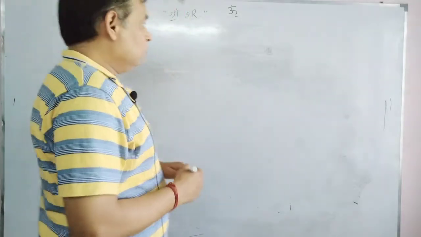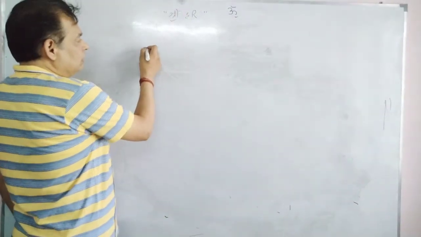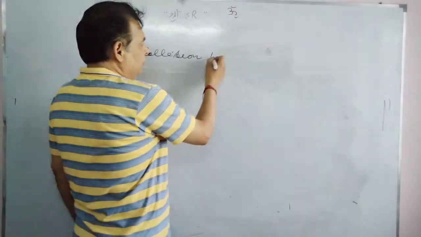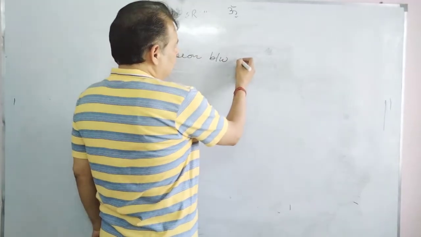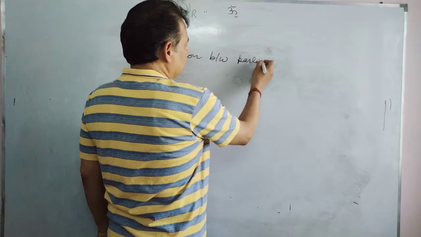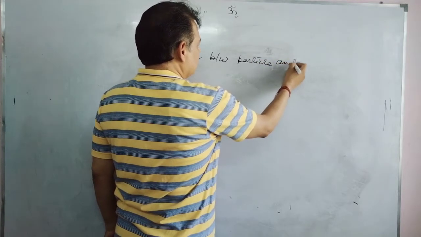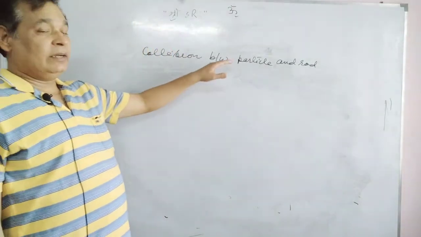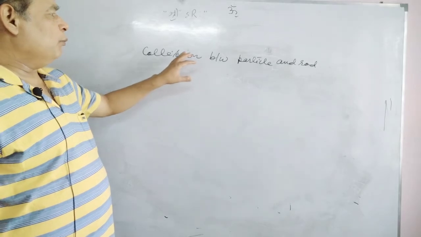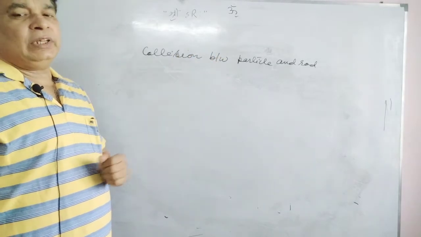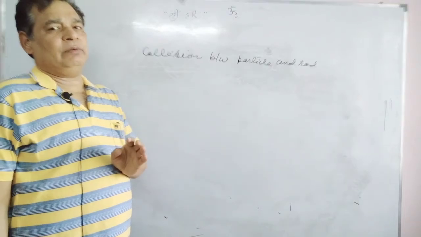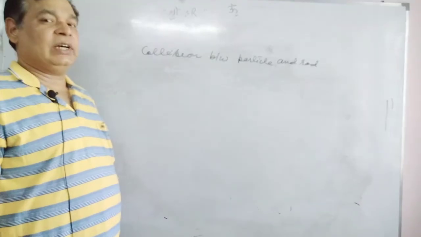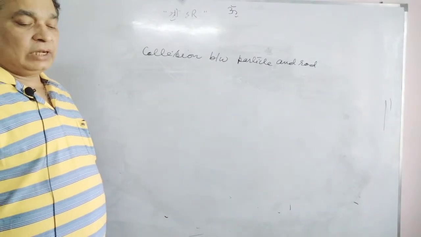in which a collision will occur between a ball or particle and a rod. We will take an example and some concepts regarding particle-rod collision, in which angular momentum will be conserved. We will take those types of examples. Firstly, I want to describe the theory regarding that by taking a particular example.